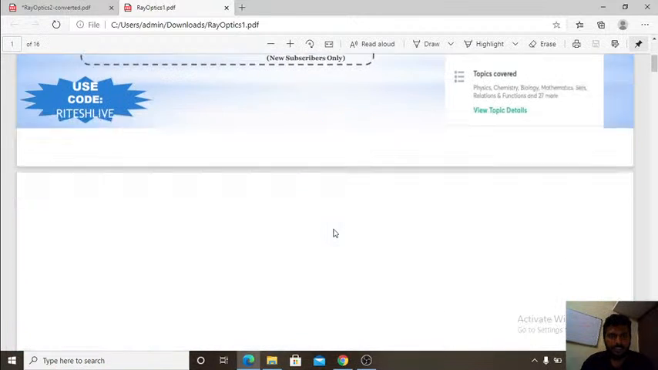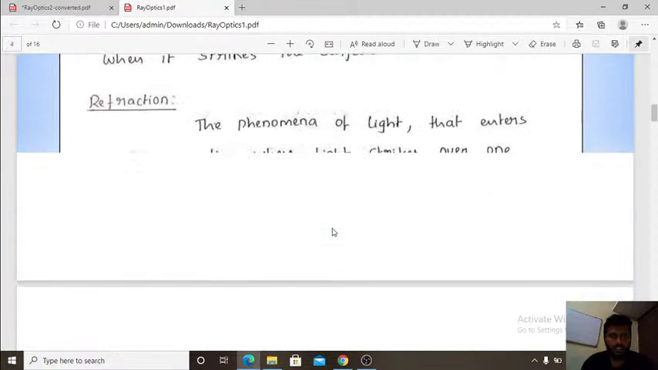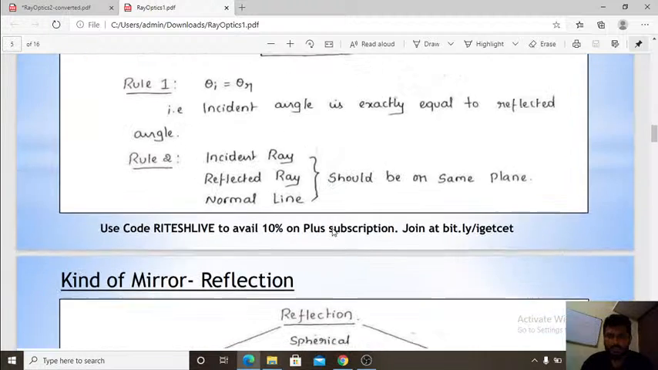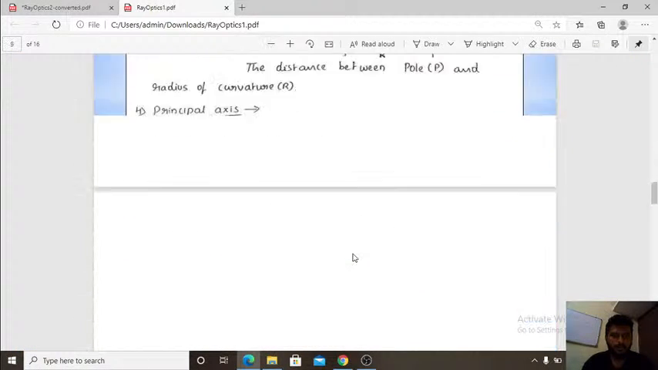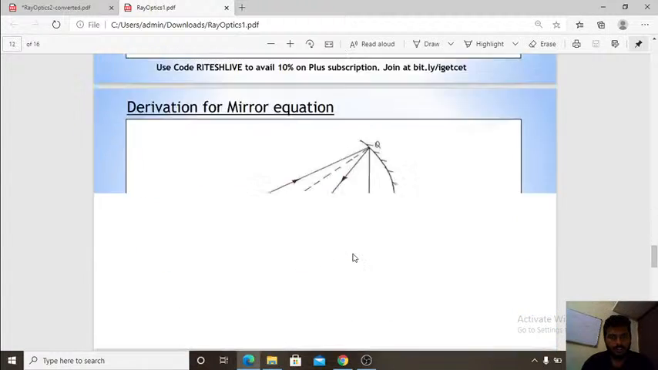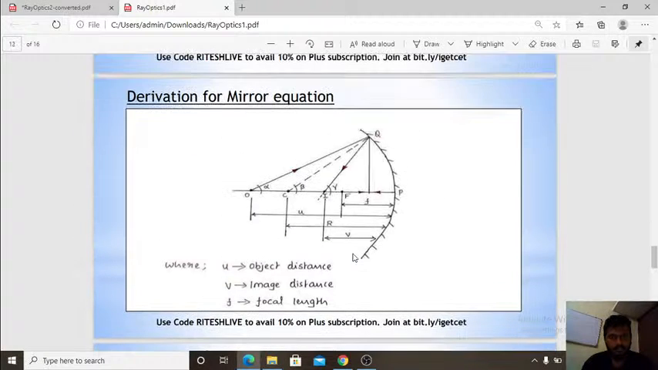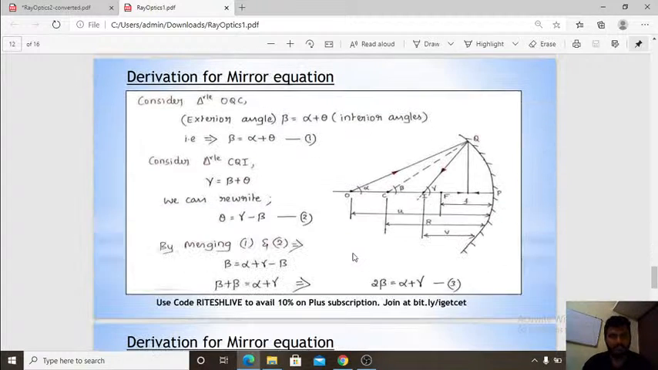See, I will explain it here only so that you will get to know, my dear. Dakshan, please be online. Where is it? Where is it? Mirror equation. Okay, mirror equation.